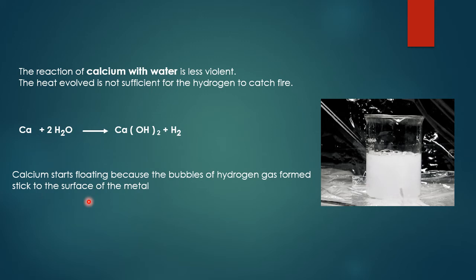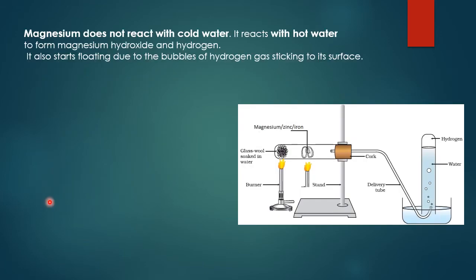Calcium starts floating because the bubbles of hydrogen gas formed stick to the surface of the metal. In this reaction, that is the special point to be remembered. Magnesium does not react with cold water. It reacts with hot water and forms magnesium hydroxide and hydrogen. Magnesium also starts floating due to the bubbles of hydrogen gas sticking to its surface.